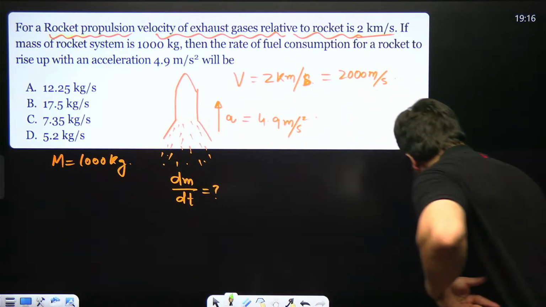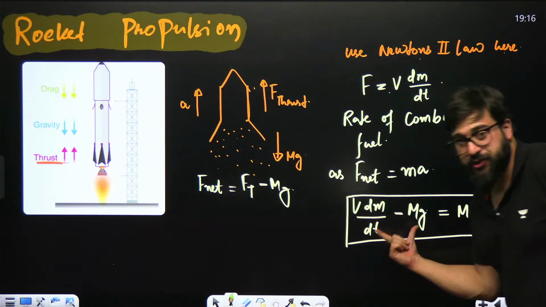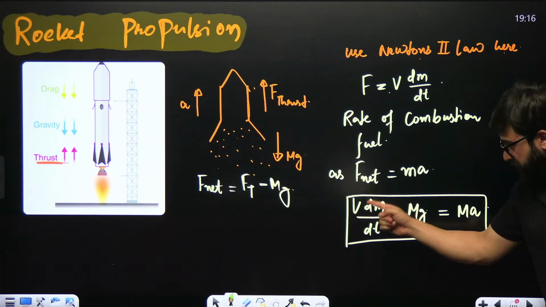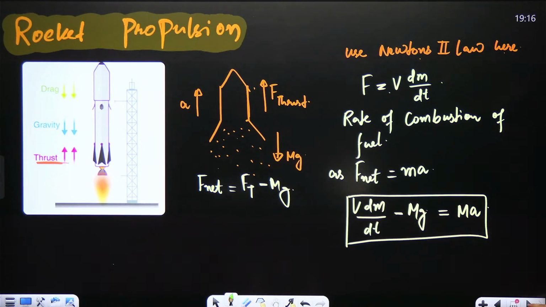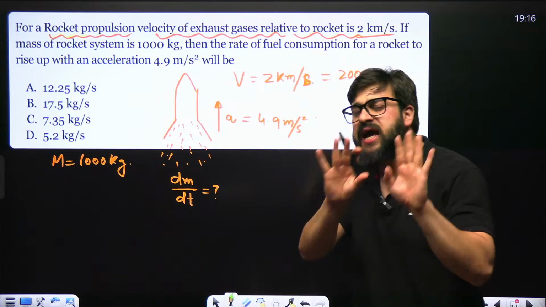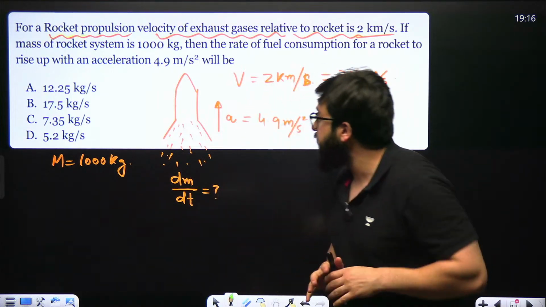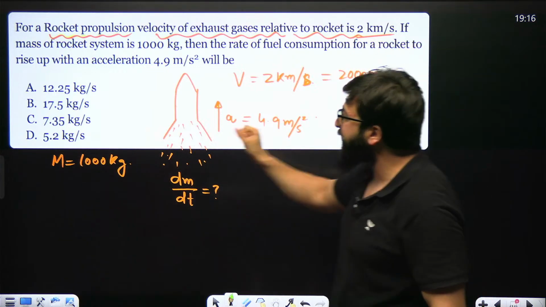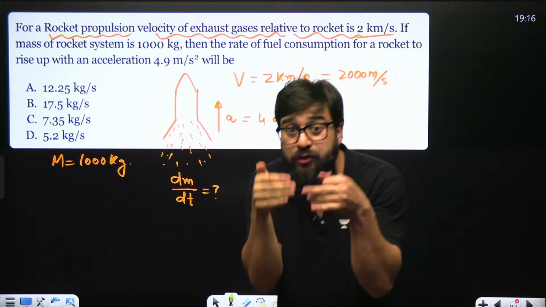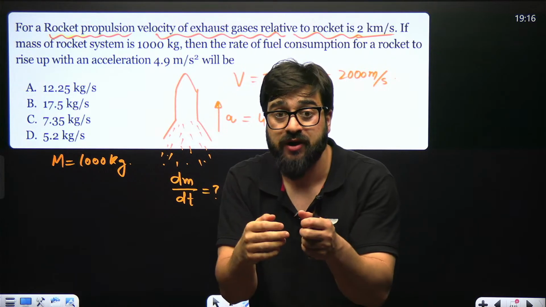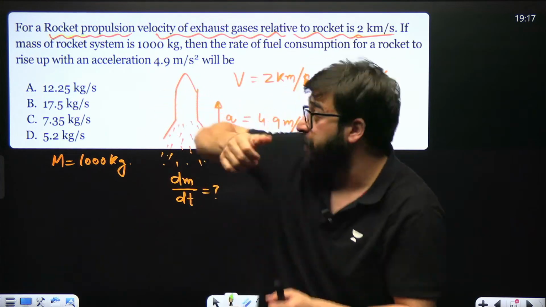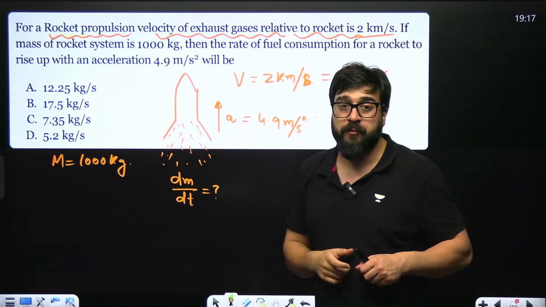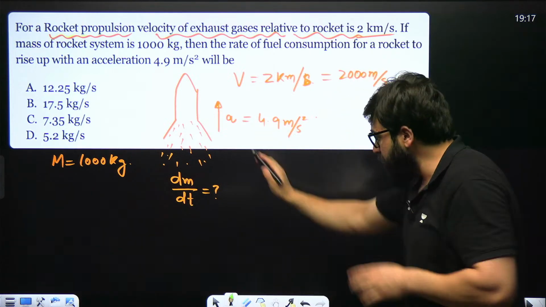I have told you one formula that you need to use over here: v dm by dt minus mg is equal to m into a. I'll use the same formula. I have to find the value of dm by dt, the rate of fuel combustion for the rocket to rise up with an acceleration of 4.9 meter per second square.